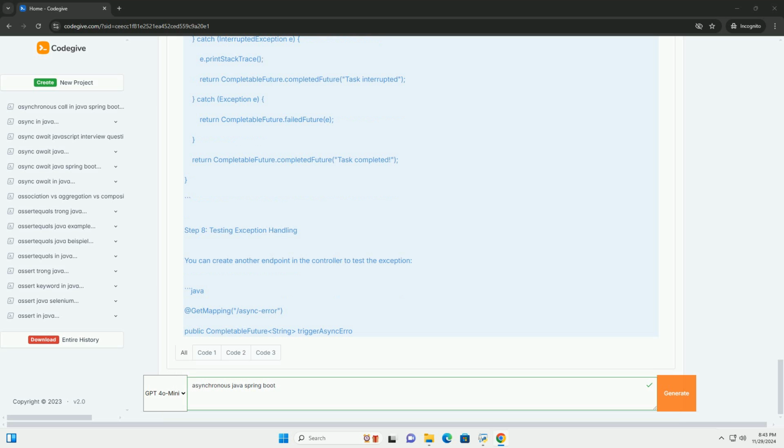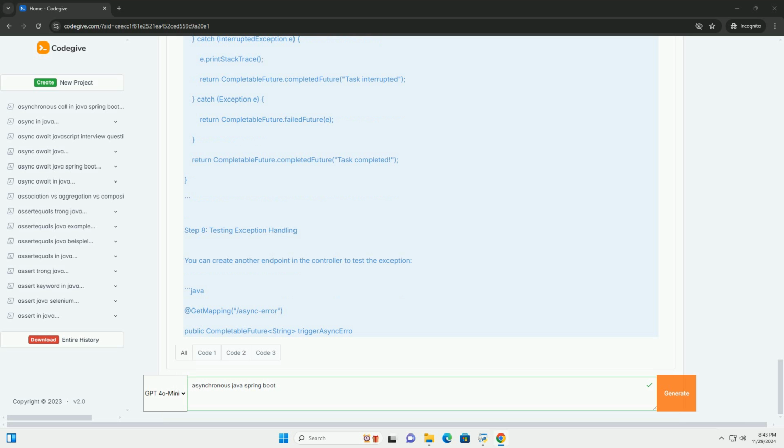Step 6, test the asynchronous endpoint. You can test the asynchronous endpoint using a tool like Postman or curl. Make a GET request to http://localhost:8080/async-task. You will notice that the response is returned after 5 seconds, but during that time, you can make additional requests to the server, and they will be processed without waiting for the previous task to complete.